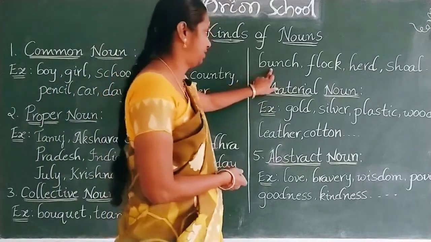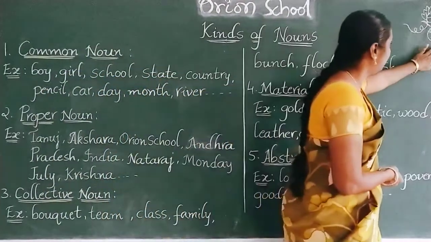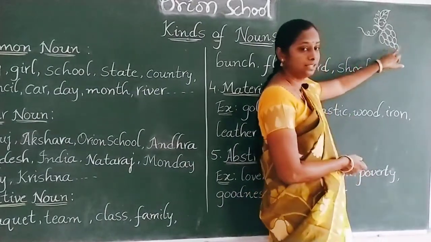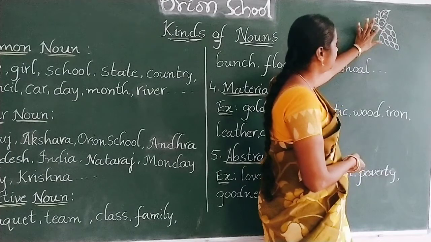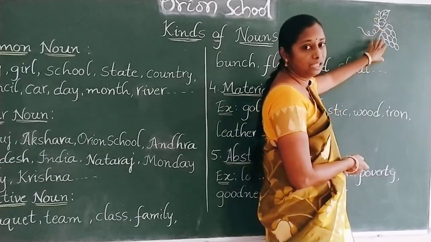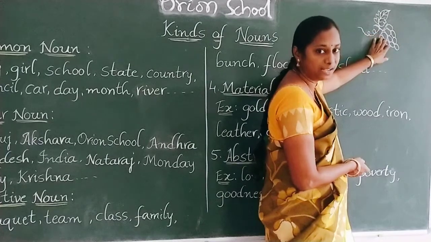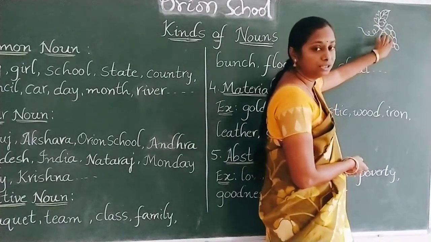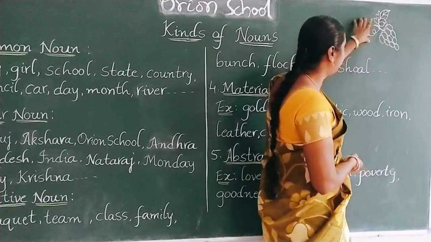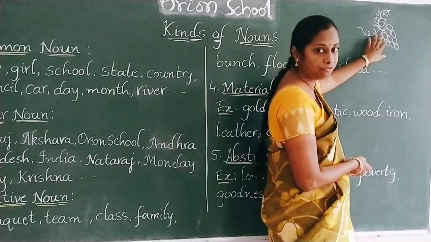Next one, bunch. Bunch of grapes. So you have a picture. Here we have so many grapes. All together they are attached to a stem. So this is a grape bunch. It is a bunch of grapes. So bunch is singular, grapes are plural. So all these plural things are attached to a singular thing. So we call this a bunch of grapes.